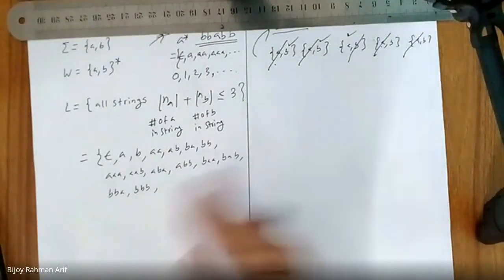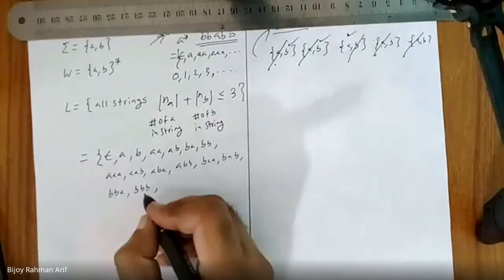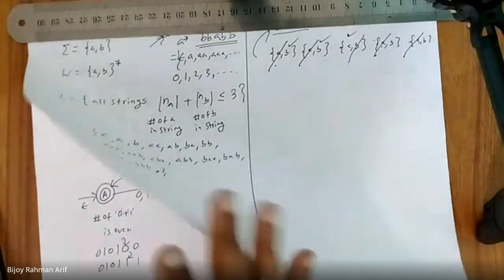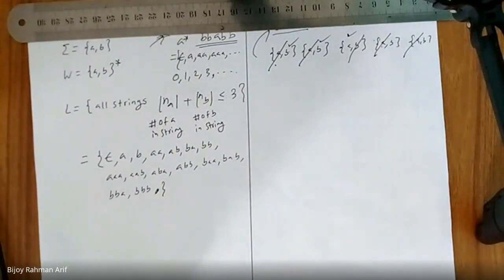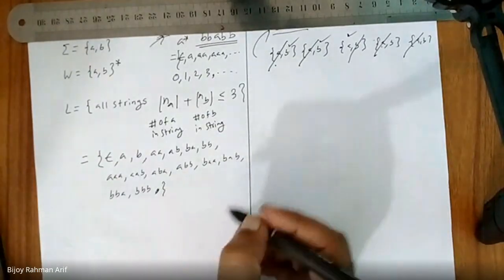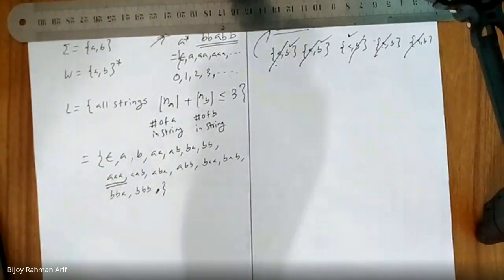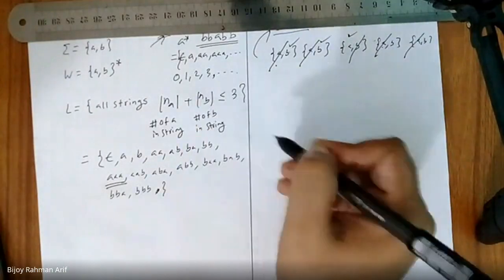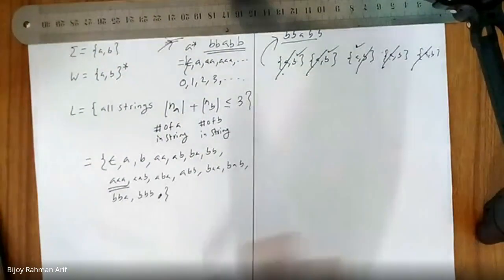Any more? No, sir. If you take any more, then it would become greater than 3. Am I right? So these are all the strings. So what would be my skeleton? In this case, you will take the bigger one as the skeleton. If the problem says smaller than something, you will take the bigger one as skeleton.